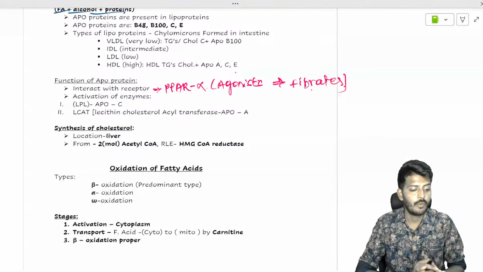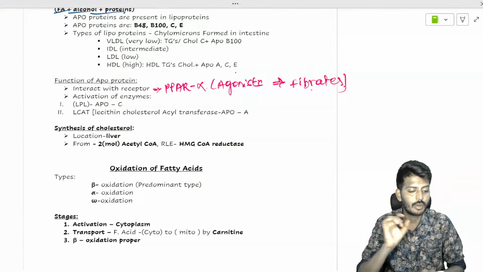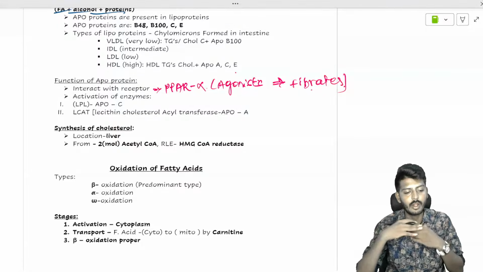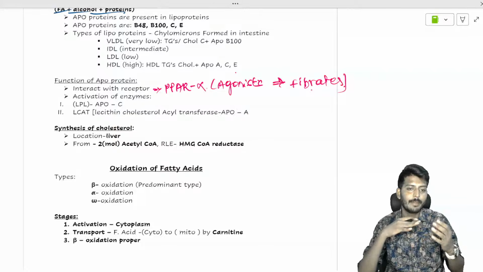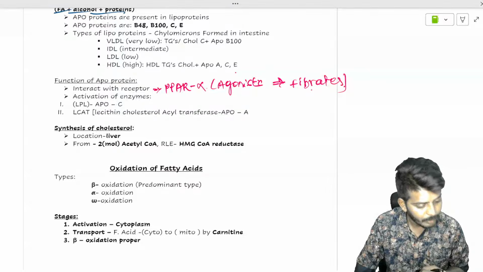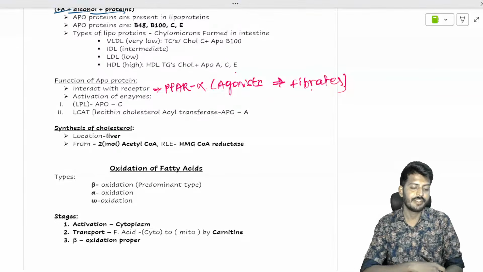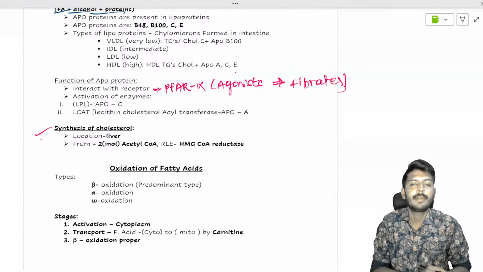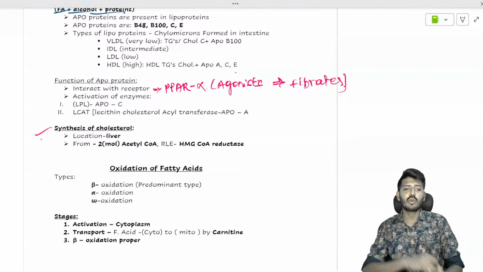Okay. Now, very good, very good. Yes, you are absolutely correct. There is a bit of lag between your answers and my speaking, so it doesn't mean that I'm ignoring your answer. You are absolutely correct, Muskan. Fenofibrate, gemfibrozil.